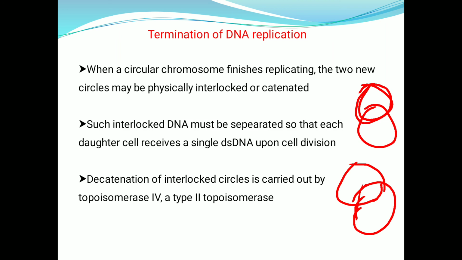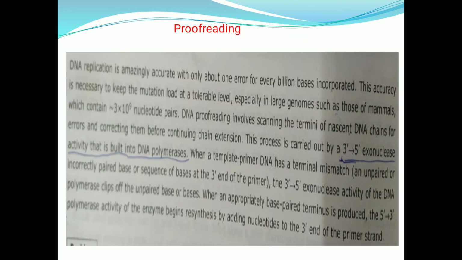The termination occurs only after the complete synthesis of the parent DNA molecule. And here it is proofreading. What is the meaning of proofreading? When there is A in the parent strand, the complementary nucleotide, that is T, should be there in the newly synthesizing strand.